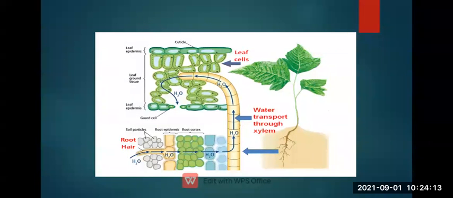Now, here we have taken a transverse section of a stem of a plant and observed it. Root cells are in contact with water and minerals in the soil. Water and minerals enter the cells on the root surface due to differences in concentration. As a result, these cells become turgid. These turgid cells exert pressure on their adjacent cells. This is called root pressure.